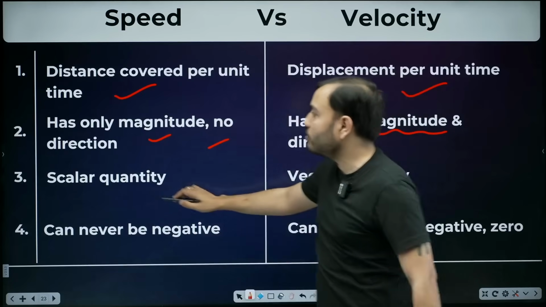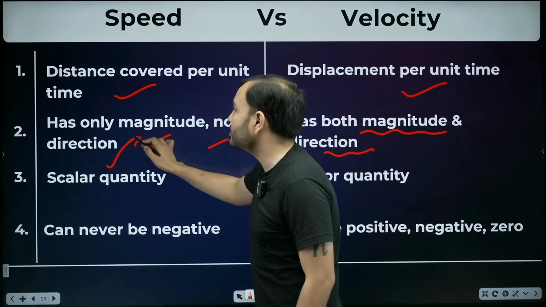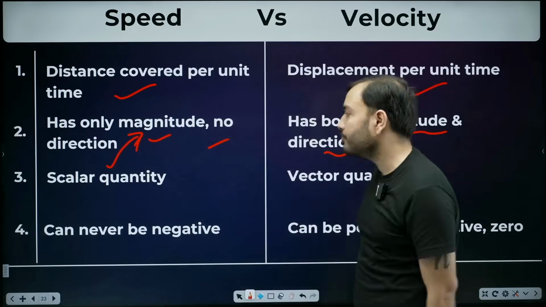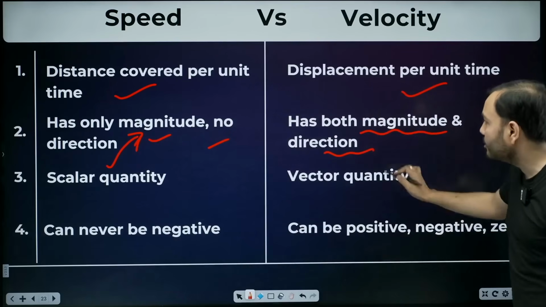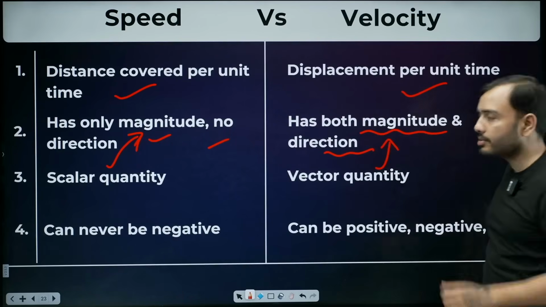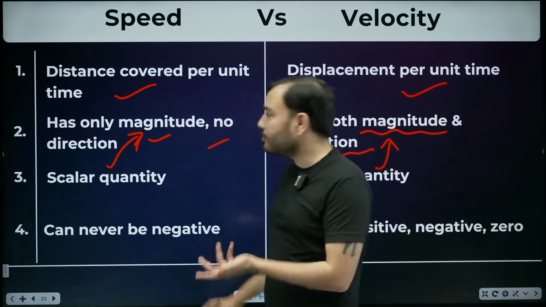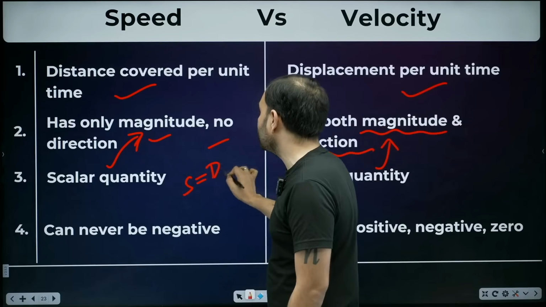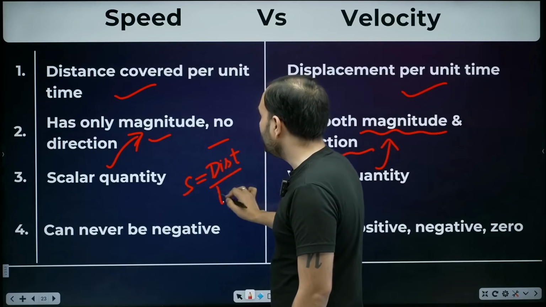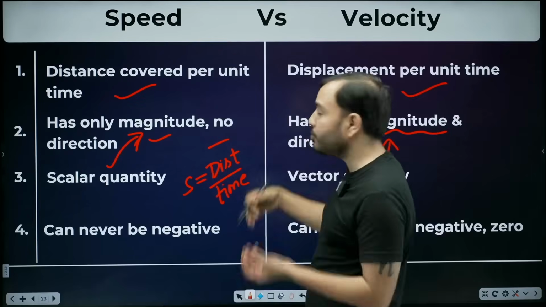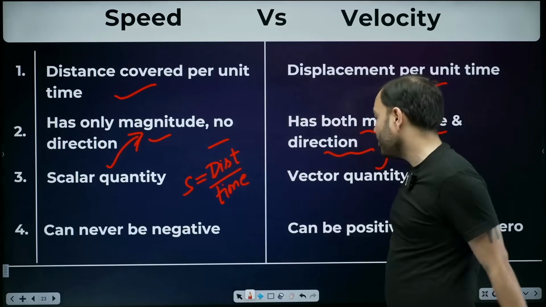So, what kind of quantity is speed? Scalar, because it only has magnitude. And what kind of quantity is velocity? Vector, because it has both magnitude and direction. Speed can never be negative because in the formula of speed, distance is the numerator and distance is never negative. Time is never negative either. So speed can never be negative.